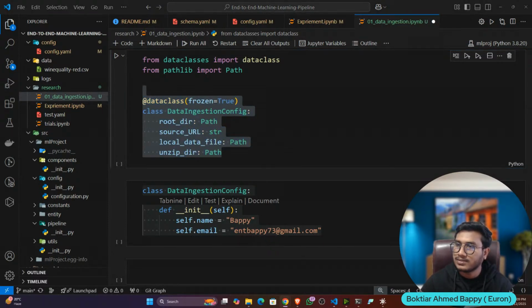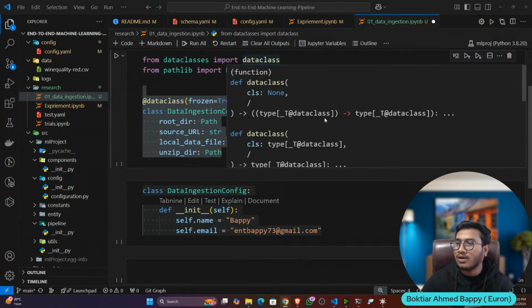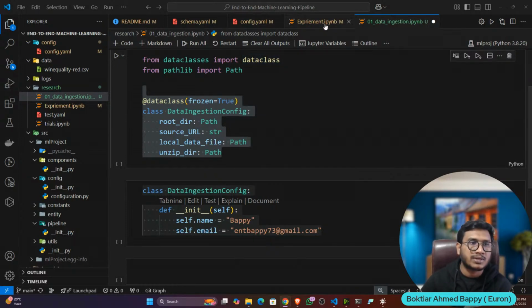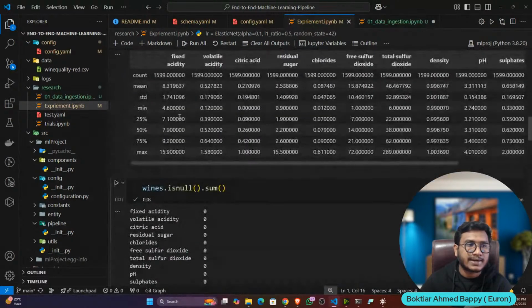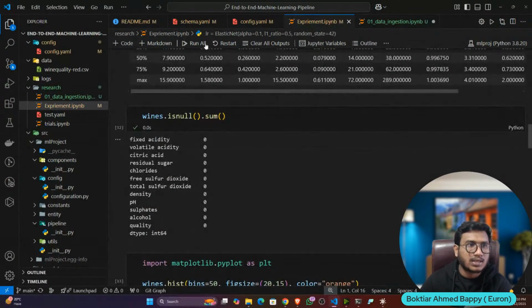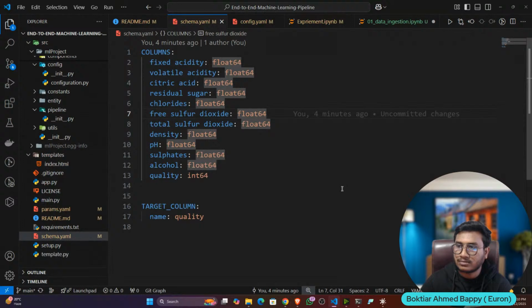Any way to automate the schema for the columns? No, the schema you always need to define manually. Because as a data scientist, after doing the EDA in the Jupyter notebook, you know about the data: how many columns you have and what the data type of the columns is. So you have to write this manually here. So you can't automate this part, right?